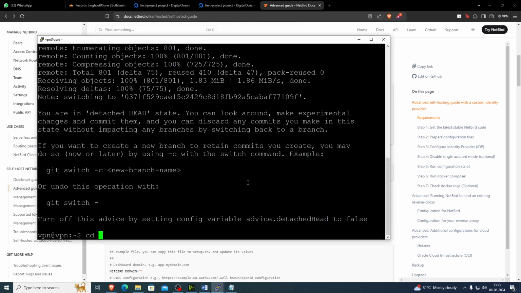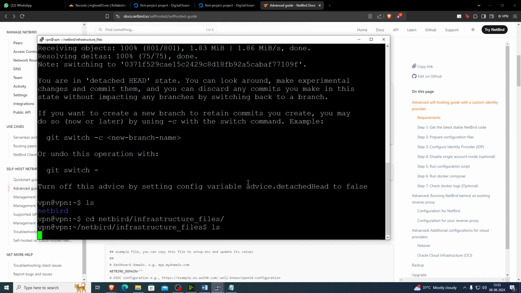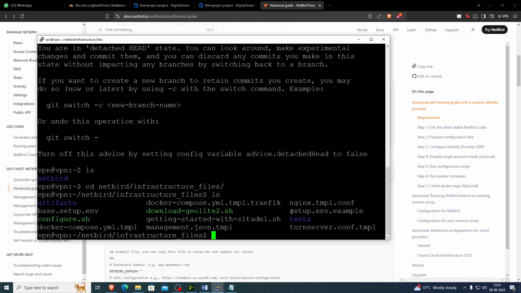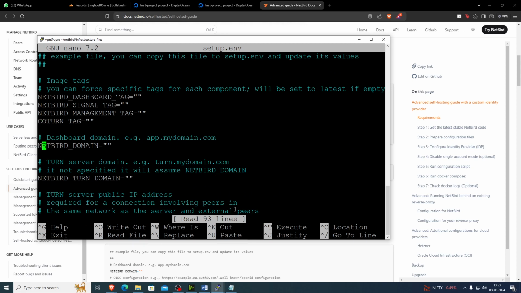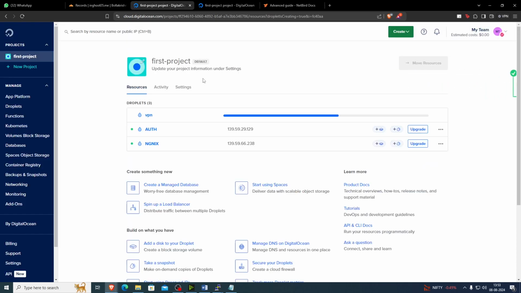Okay, let's cd to, copy this setup.env.example to setup.env. Add the Netbird domain. I mean, what domain are you going to use for Netbird? Add the public IP here.